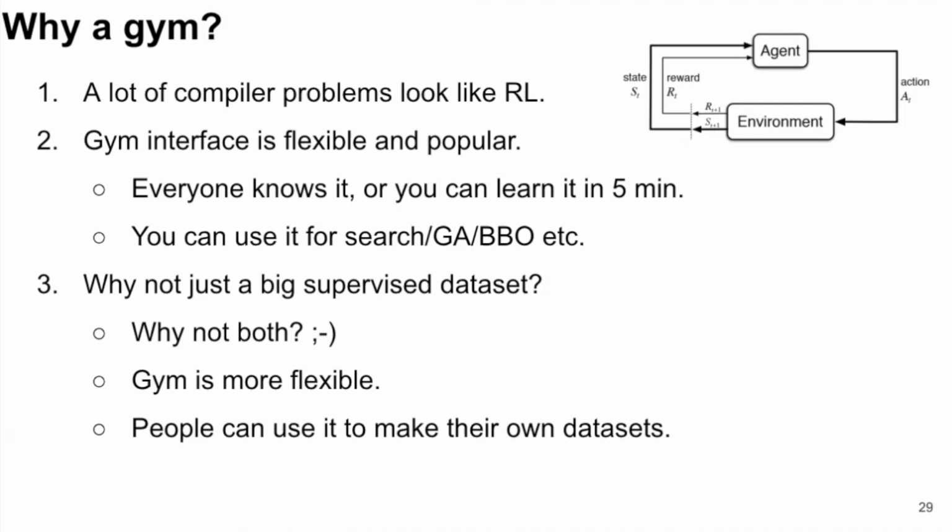And the third part is, why not just a big supervised data set? We're trying to make compiler optimization research simple, so why don't we just release a giant data set of compiler optimization stuff? The short answer is we have done that as well. You can find it if you go to the GitHub repo. But we didn't just want to release big labeled data sets, because Gym lets you do things that we haven't considered. You could target optimizations that we haven't thought about, architectures we haven't thought about, or workloads that we haven't thought about. So instead, we're releasing a toolkit that people can use to make their own data sets.